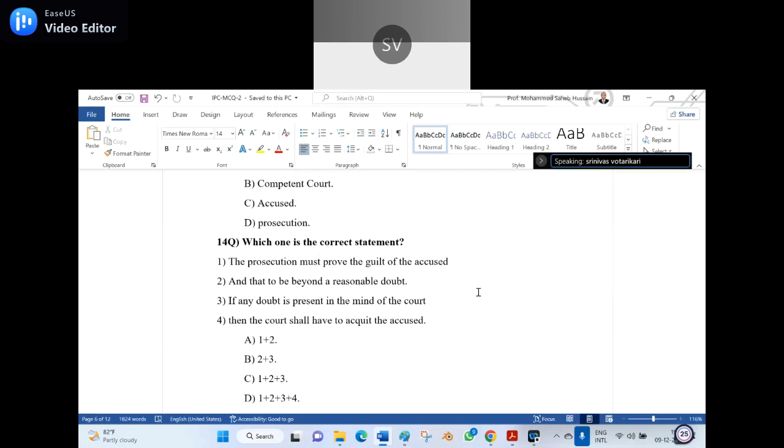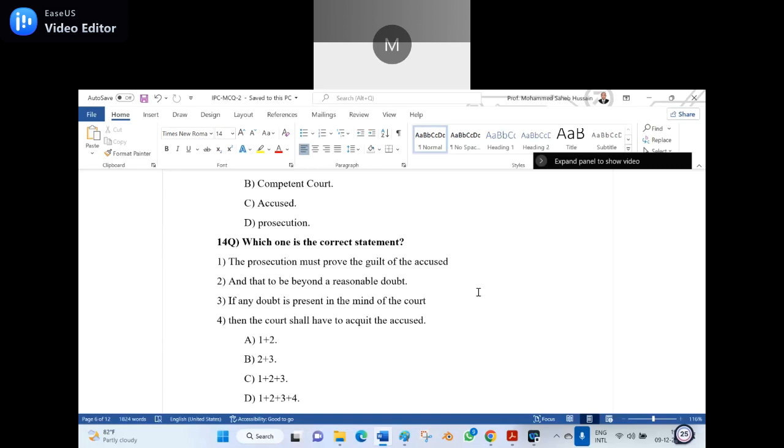Option D, 1 plus 2 plus 3 plus 4. You are right, Sri Devi. Here the answer is, I made the confusion in the above, but here everything is right. The prosecution must prove guilt of the accused, number 1, and that to be beyond the reasonable doubt. And 3, if any doubt is present in the mind of the court. And 4th, the court shall have to acquit the accused.